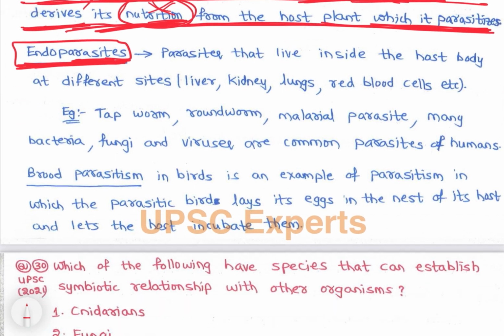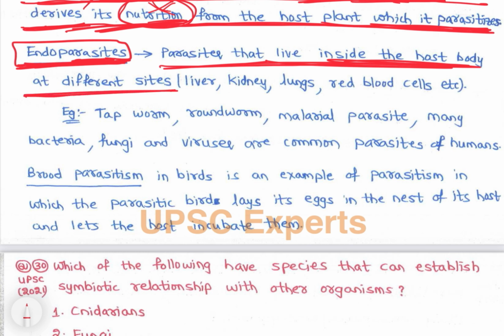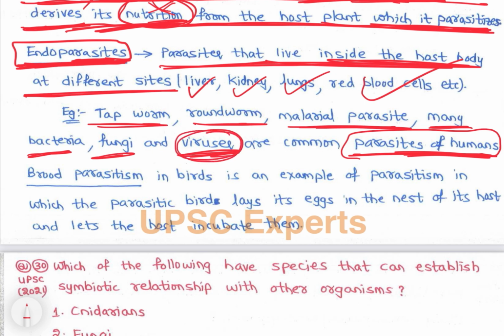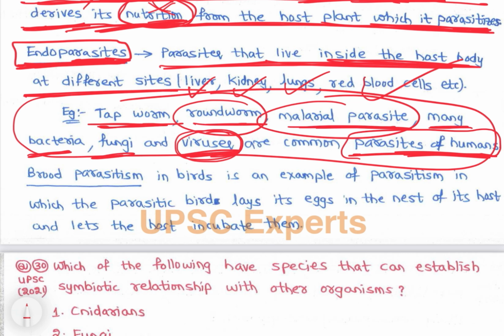So endoparasites are parasites that live inside the host body at different sites. Some parasites can live in the liver, some in the kidneys, some in the lungs, some in red blood cells. Examples of parasites are tapeworms, roundworms, malarial parasite. Many bacteria, fungi and viruses are common parasites of humans, right? In every animal there are parasites. They negatively affect us, like viruses make us sick and drain our energy, right? They grow. Tapeworms, roundworms, malarial parasite etc., all these are parasites. Almost all the microorganisms act as some kind of parasite, right?